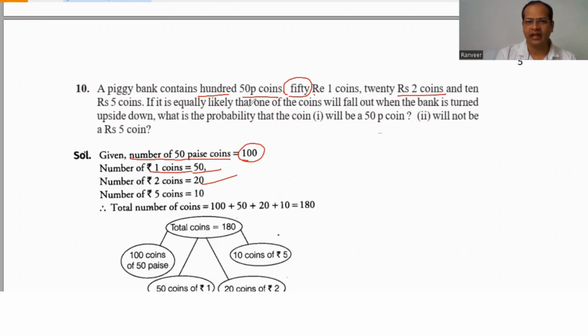If it is equally likely that one of the coins will fall out when the bank is turned upside down, what is the probability that the coin is a 50 paise coin?